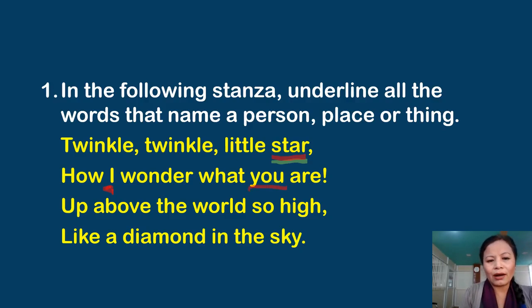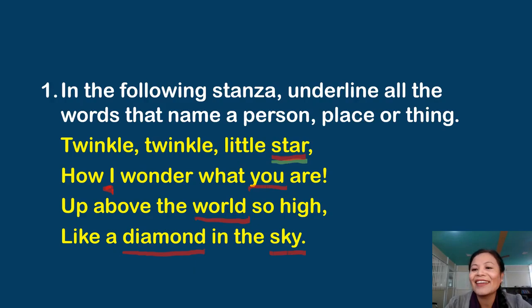Okay, you are up above. Okay, these are not names. Up above the world. Yes. So high like a diamond. Yes, of course. This is the name of a thing. In the sky. Right. So star, I, you, world, diamond, sky. So these are the words that we got.